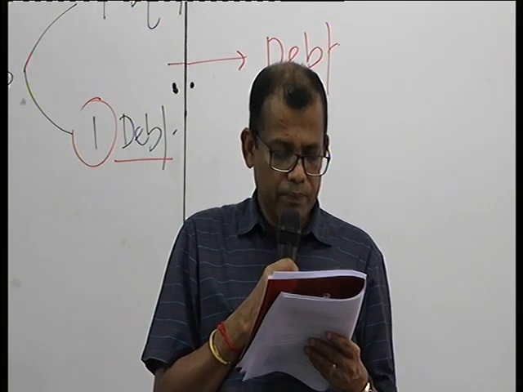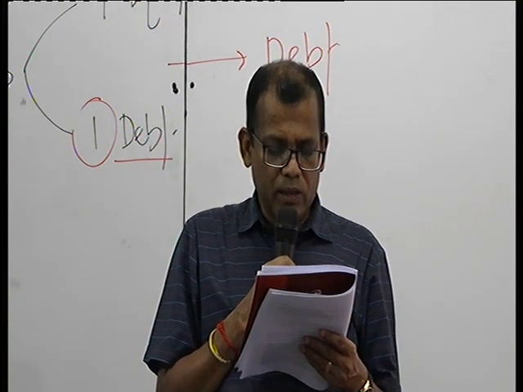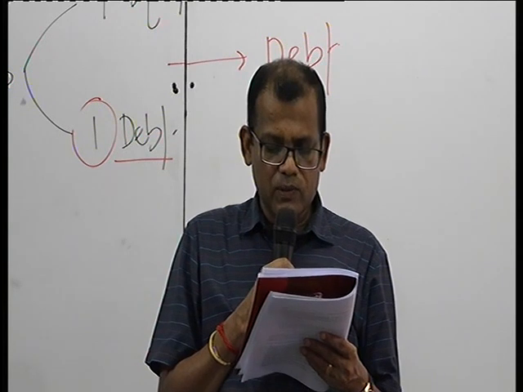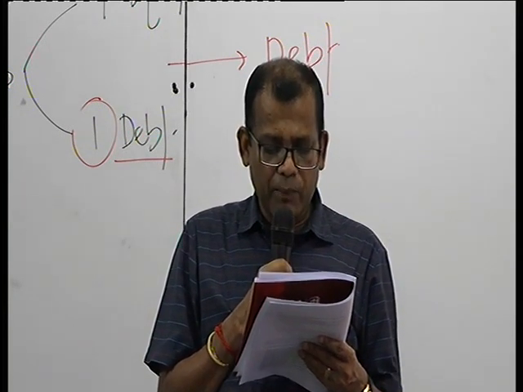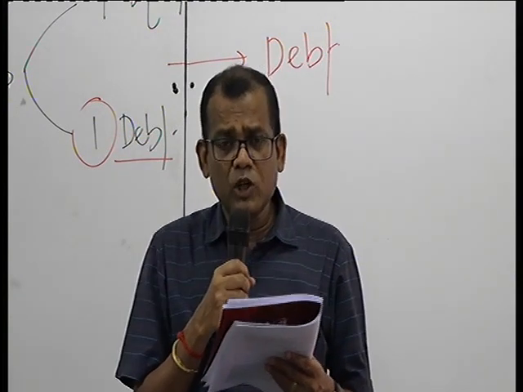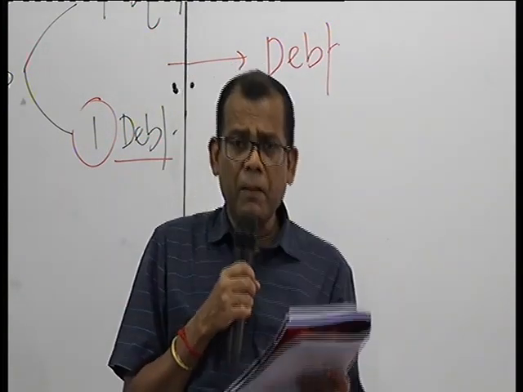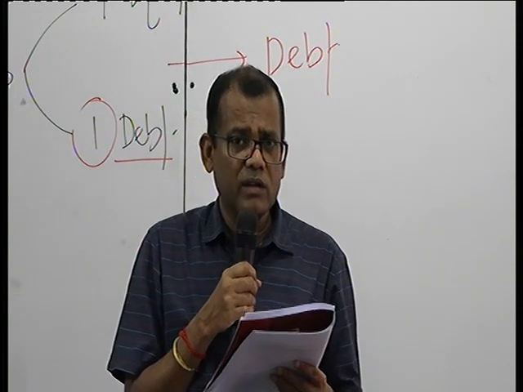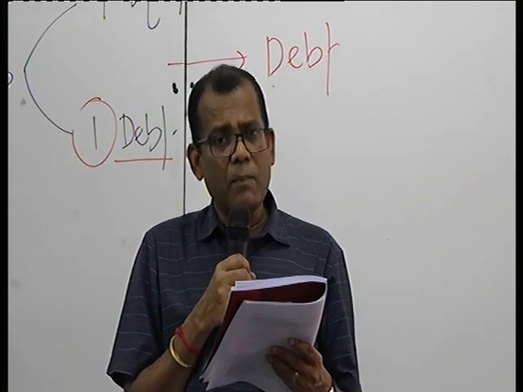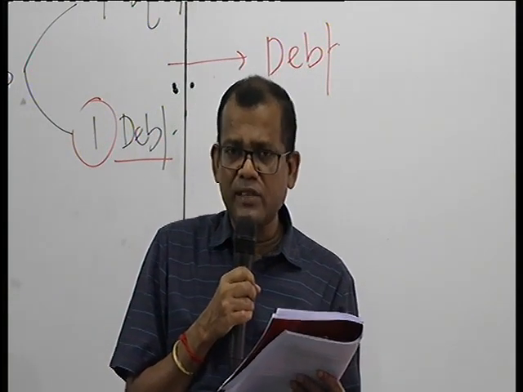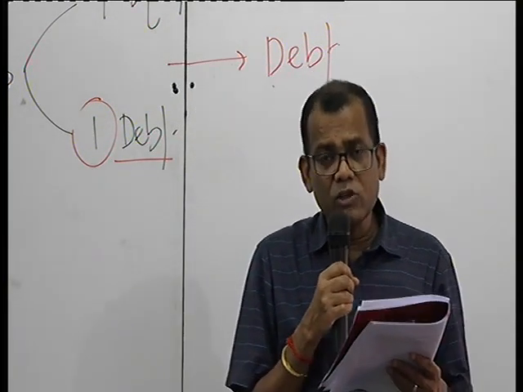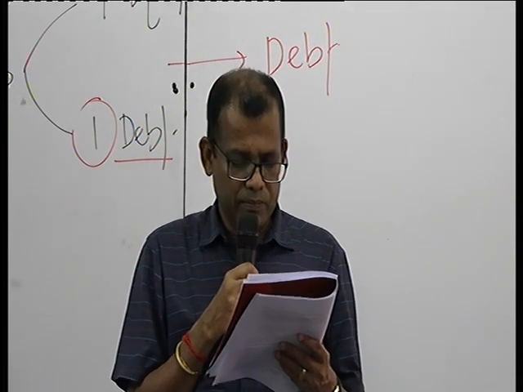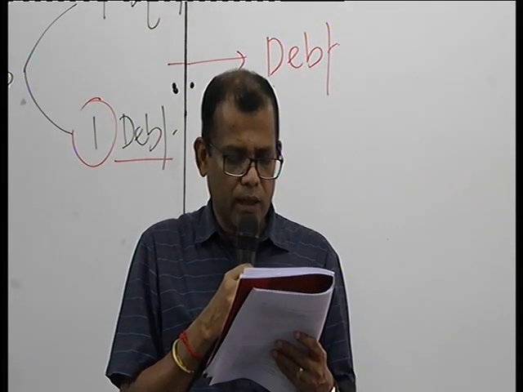Third one. A PLC issues 100,000 preference shares. The preference shares are redeemable only at the option of A PLC. If the shares were to be redeemed at the option of the company, then it is not an obligation. It is an option the company has. If the company wants, they can redeem. Otherwise, they can stay without redeeming. Then there is no obligation on the part of the company to redeem. Up to this point, it is equity.